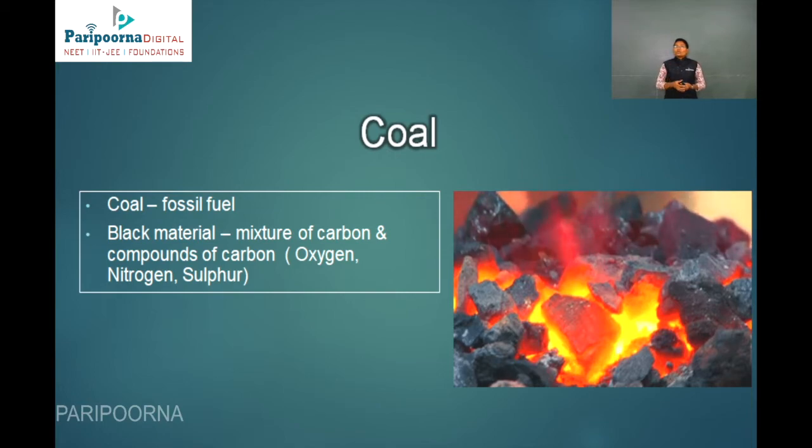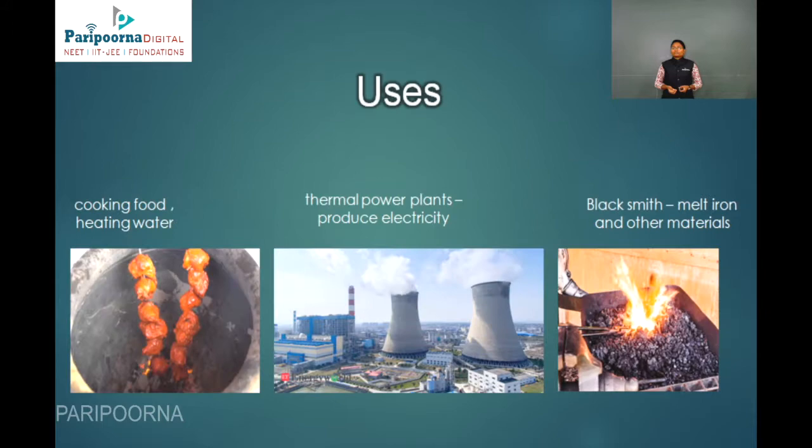Next one is coal. Coal is a fossil fuel, a black material, and a mixture of carbon and compounds of carbon. The compounds of carbon consist of oxygen, nitrogen and sulfur. What are the uses here? We use this for cooking food and heating water, in thermal power plants to produce electricity, and a blacksmith uses it to melt iron and other materials.